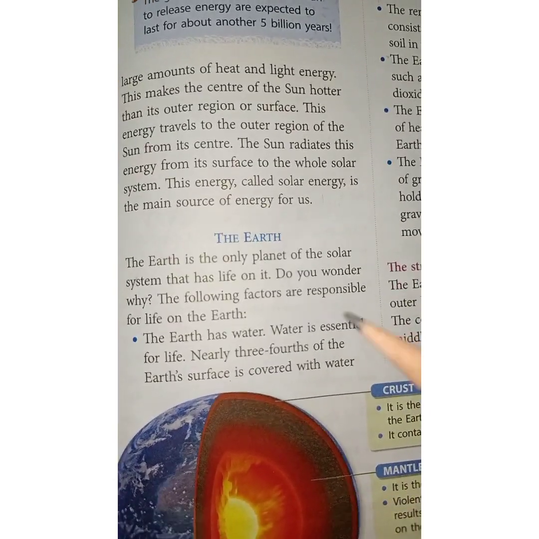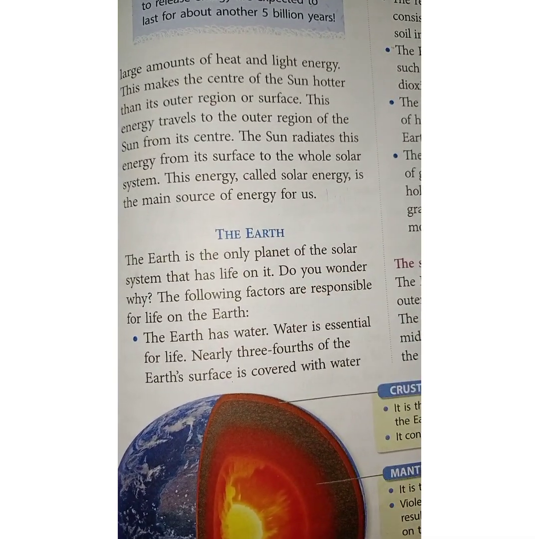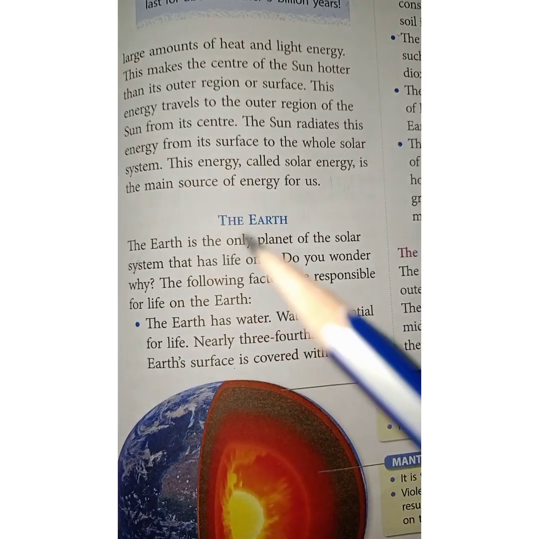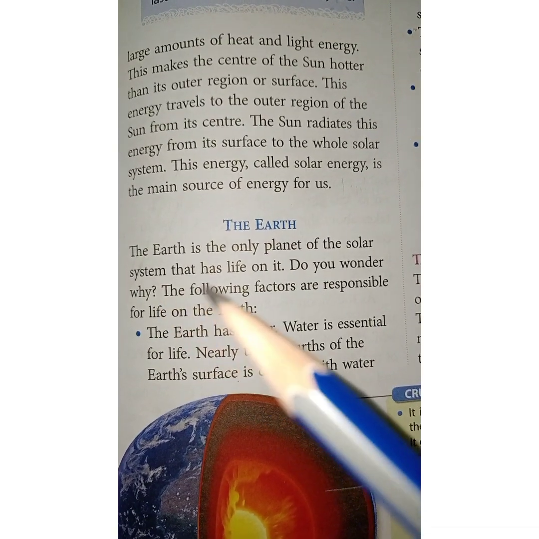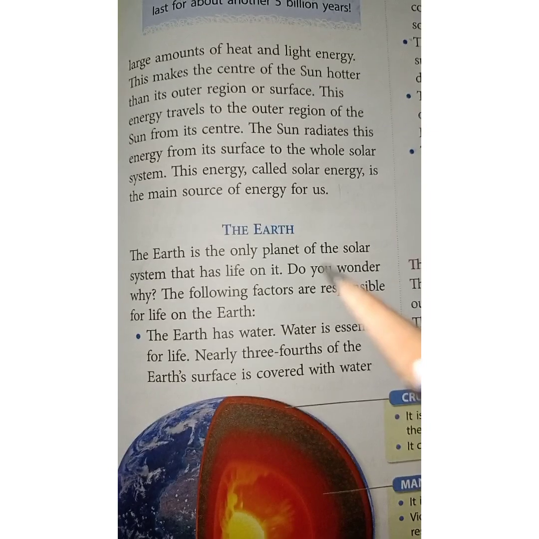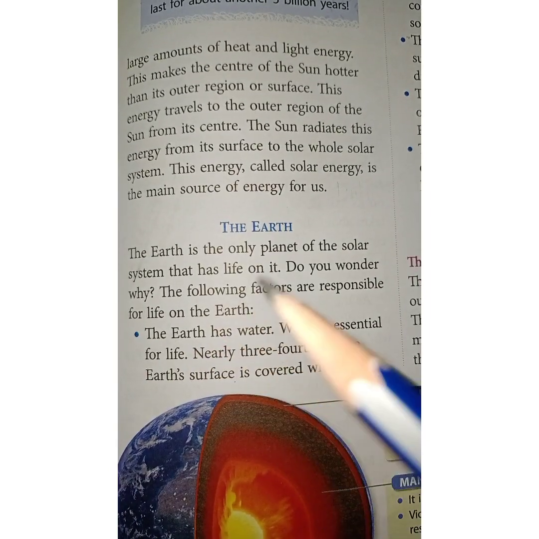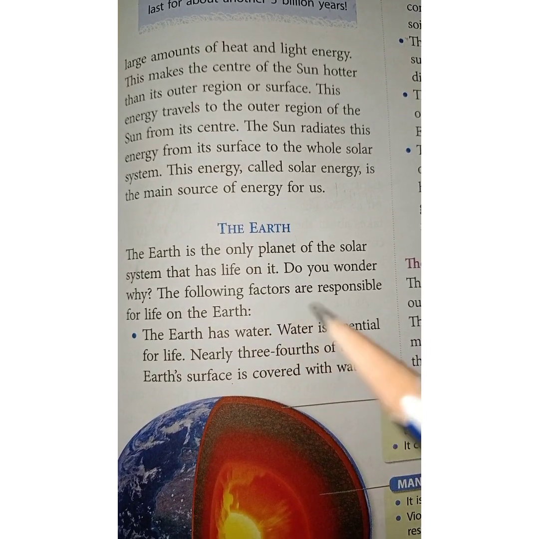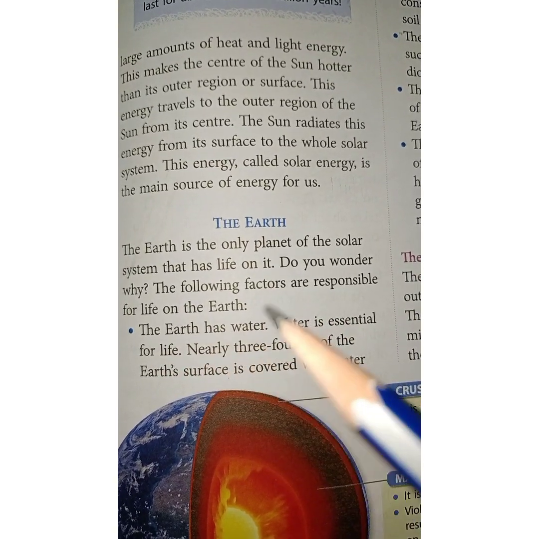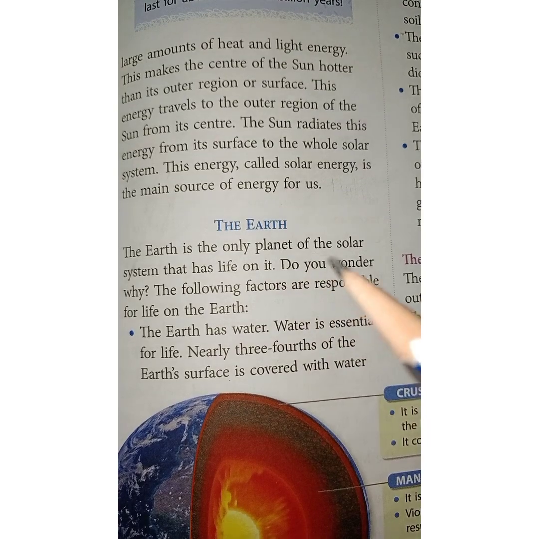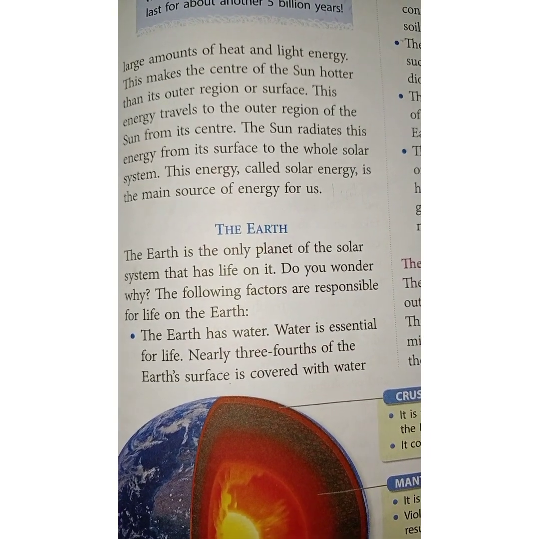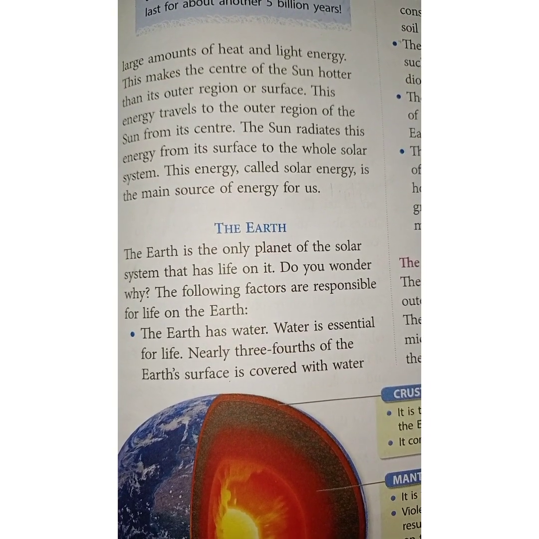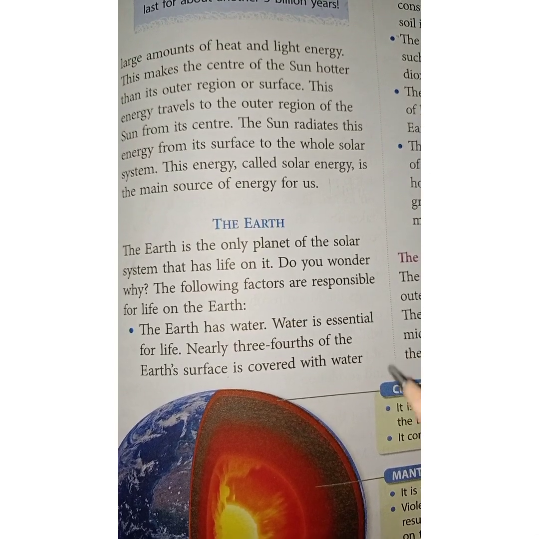So let us see about the Earth. Let us learn more about the Earth. The Earth is the only planet of the solar system that has life on it. Do you wonder why? The following factors are responsible for life on the Earth. As we all know, Earth is the only planet where life exists, but let us see why only on Earth life exists.